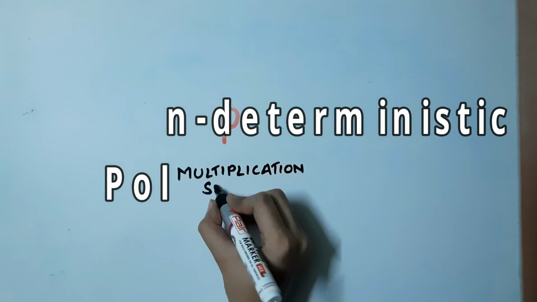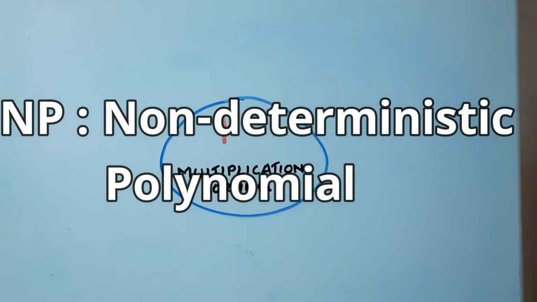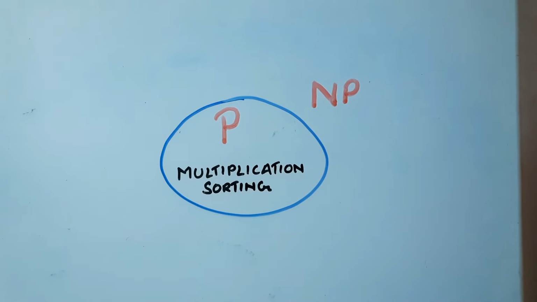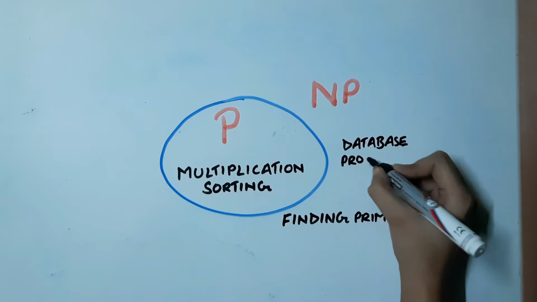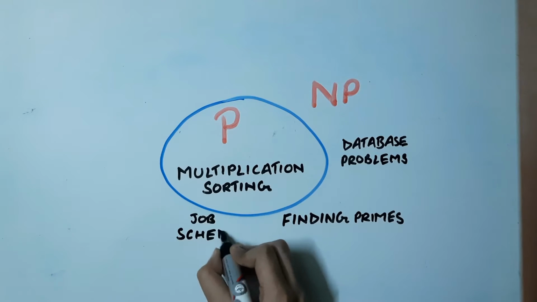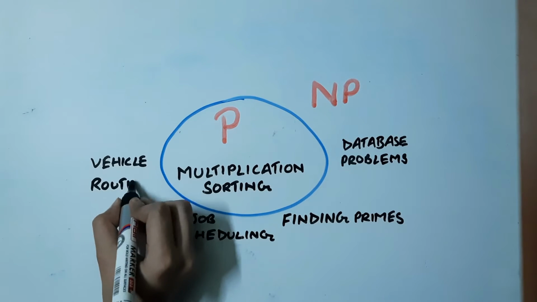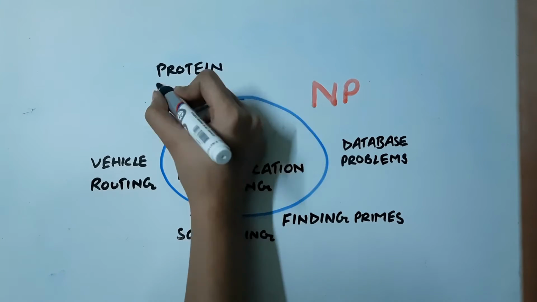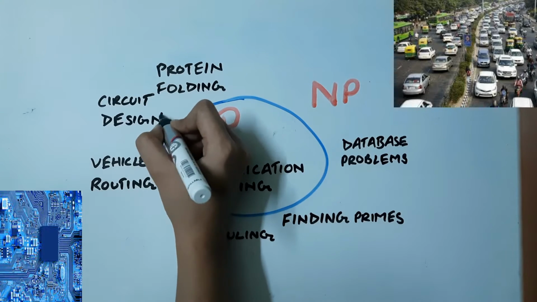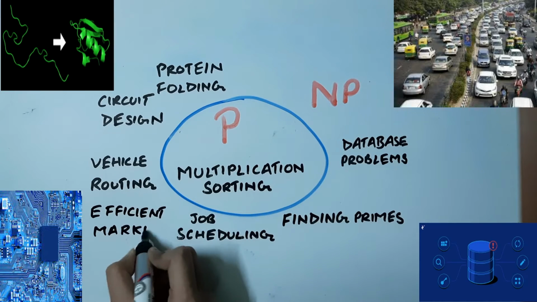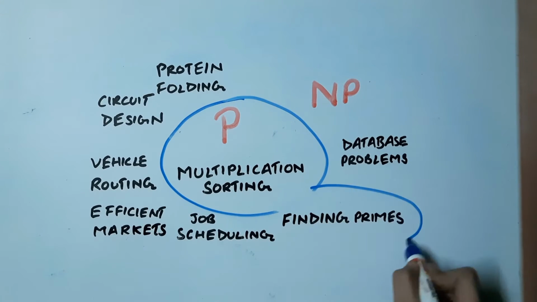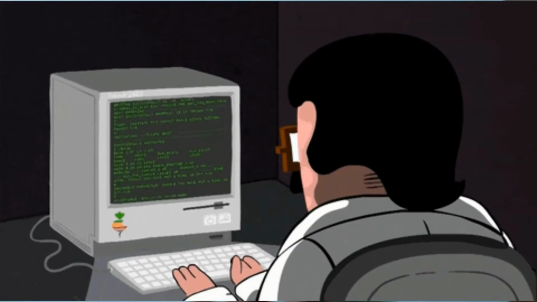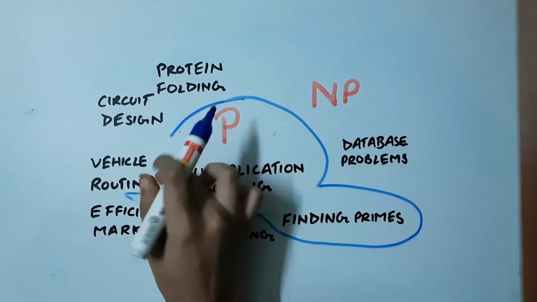And then, around and including P, we sort of discovered a class called NP, non-deterministic polynomial. That's all the problems where, if you are given a correct solution, you can at least check it in a reasonable amount of time. They can be verified in polynomial time but take exponential time to solve. NP was totally maddening because it contained lots of important problems like vehicle routing and scheduling, circuit design, protein folding, and database problems. And often we get lucky and find that an NP problem was actually a part of P and we have a faster program. But for a lot of them, that didn't seem to be happening.